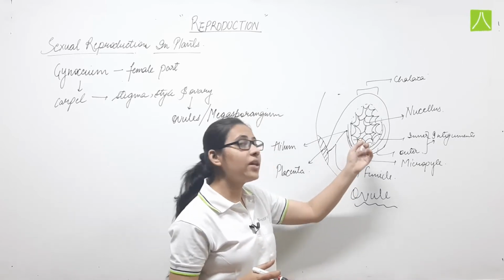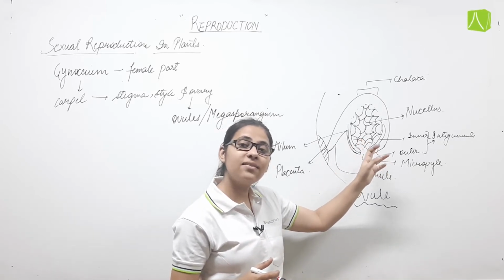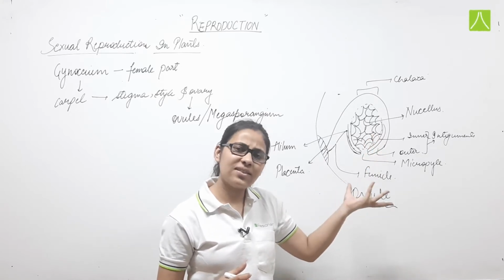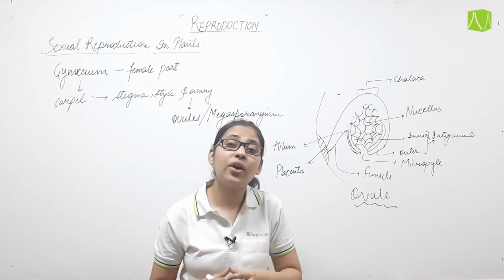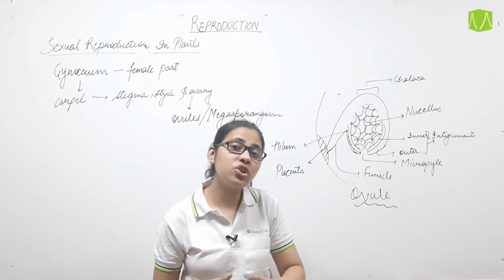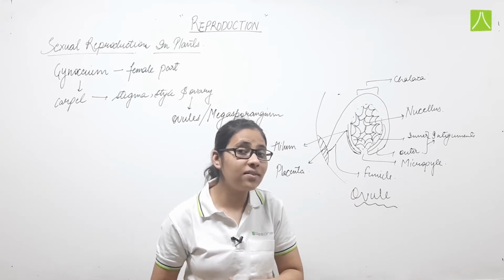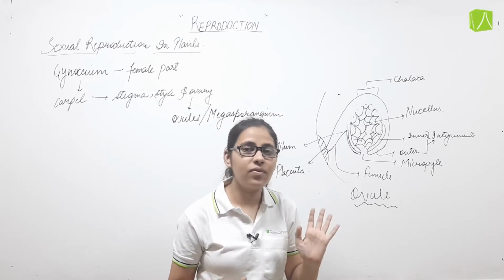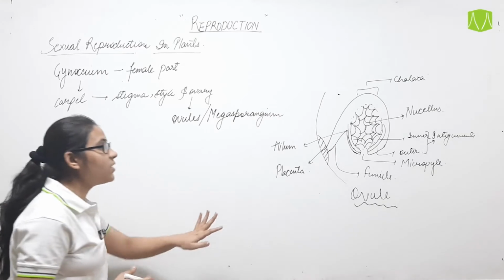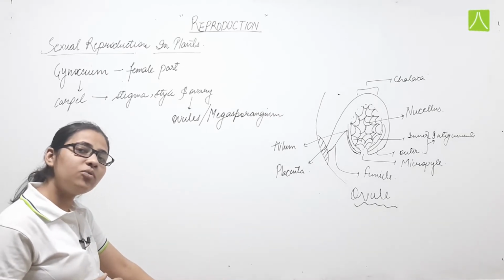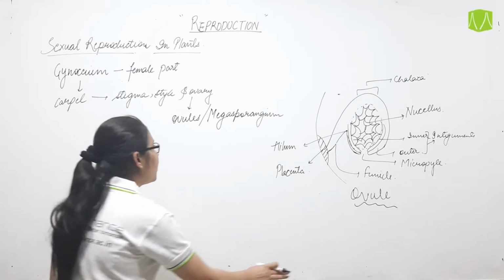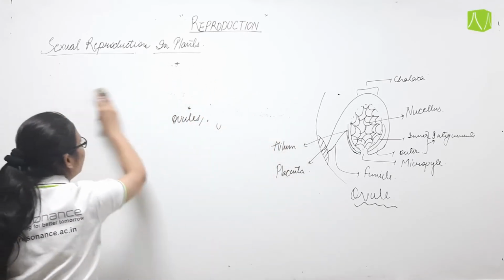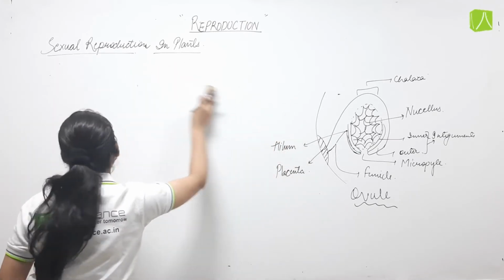Similarly, the nucellus, the parenchymatous cells present in the center of the ovule, or we can say the nucellar cells, are diploid in nature. They will differentiate into the megaspore mother cell, and then after meiosis the megaspores will form, which we will discuss over here. So, this is the structure of the ovule, or the megasporangium. Now, we will discuss megasporogenesis, that is, how the megaspores form.